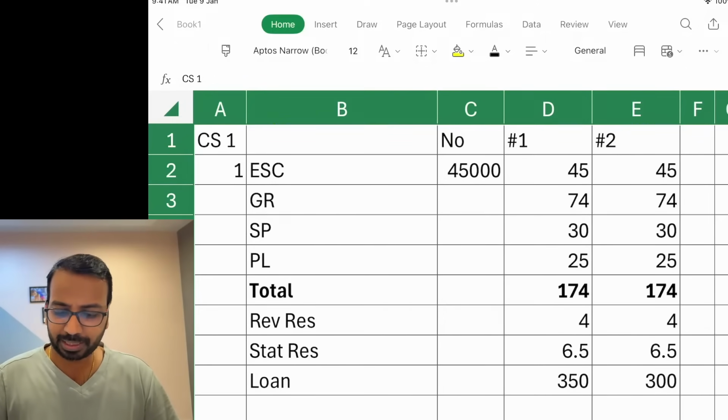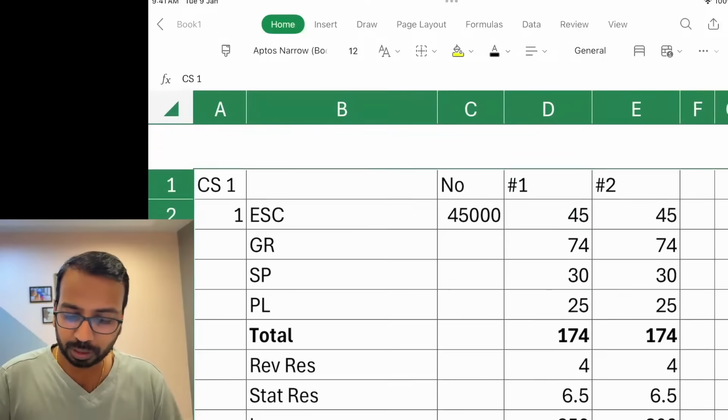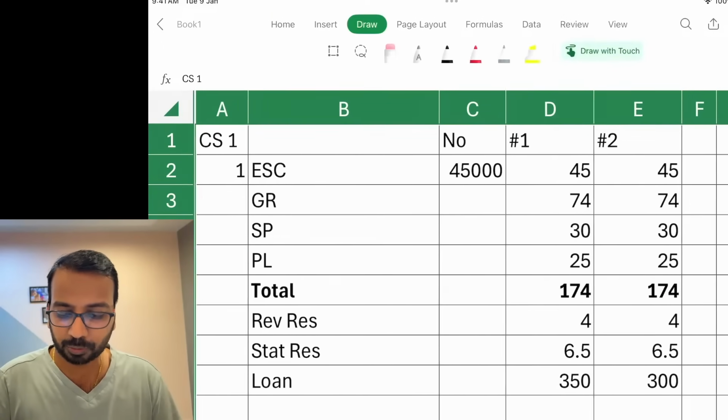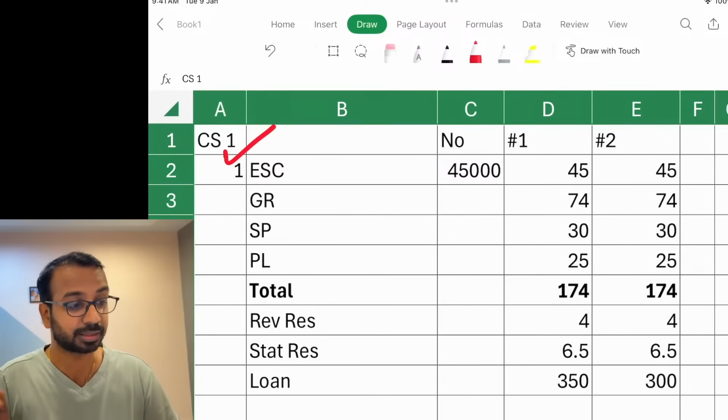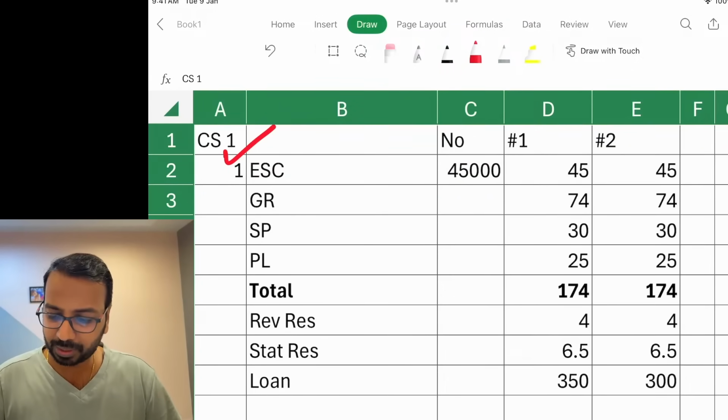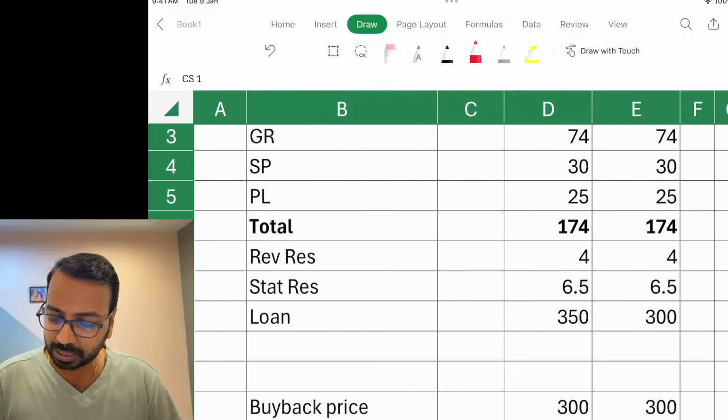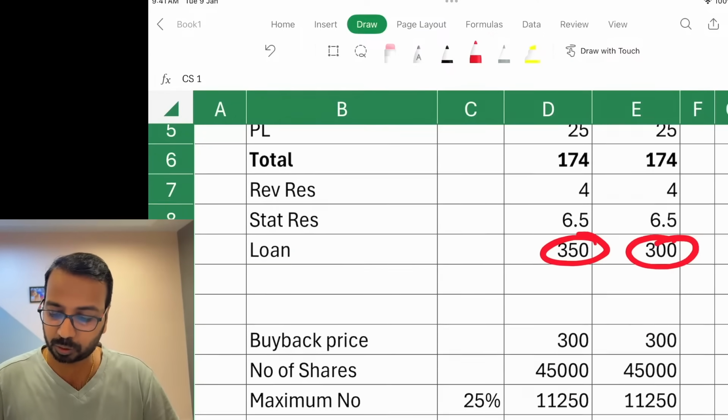Pretty straightforward, right? The first case study was related to buyback of securities. Similar questions are there, multiple questions are there in the study material as well, so from there they have picked it up. Now there they have said in one scenario the loan is 300, that is what they want to do, and in another scenario the loan is 350. These are the two questions.